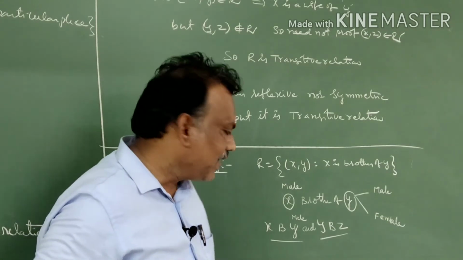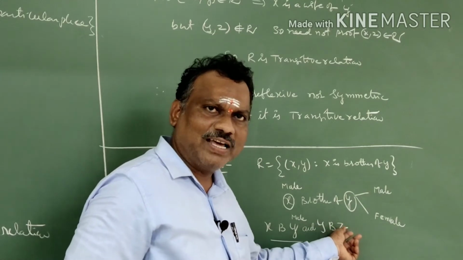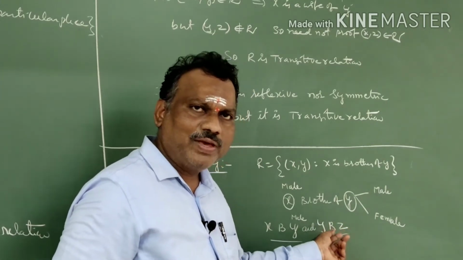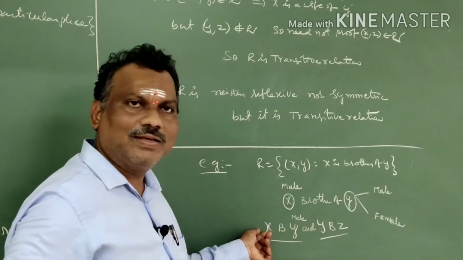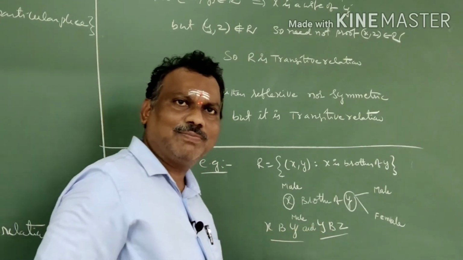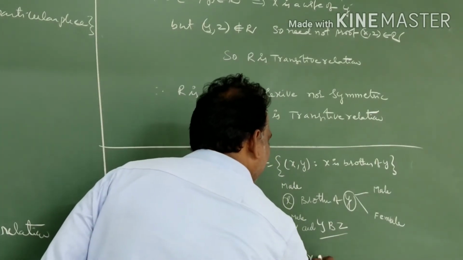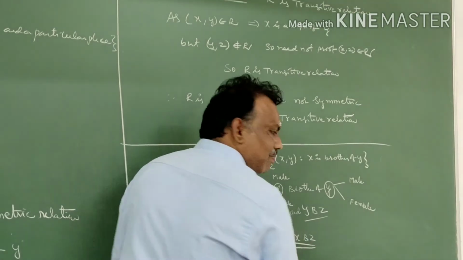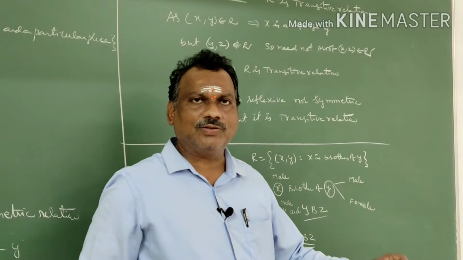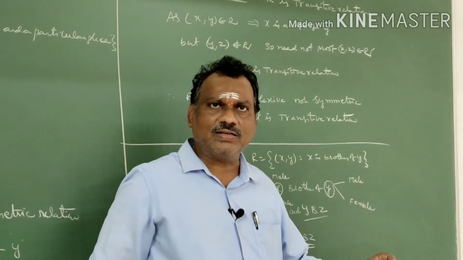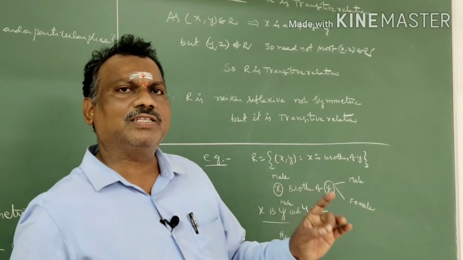Understood, students? x is a brother of y and y is a brother of z. If they told us so, obviously y is also male. Already x is male. So obviously x is a brother of z. So there is the possible case x is a brother of z. So the brother relation is a transitive relation. So the brother relation is always neither reflexive nor symmetric, but transitive.